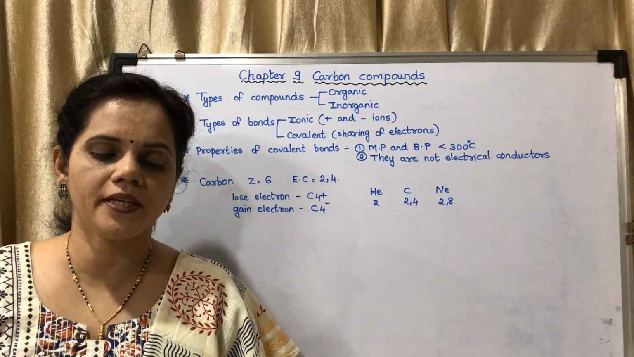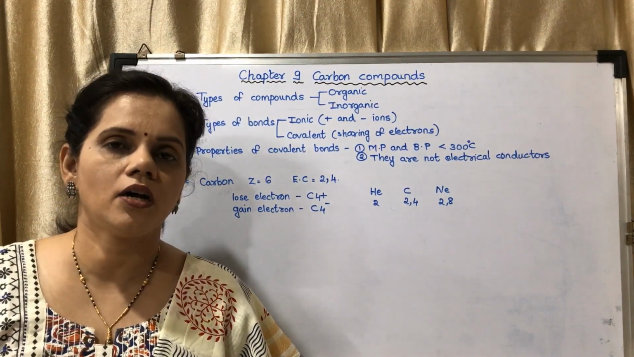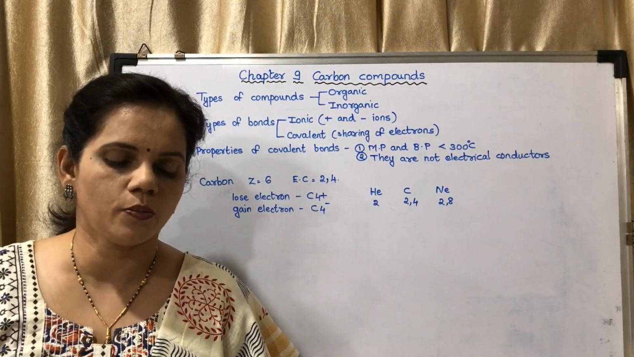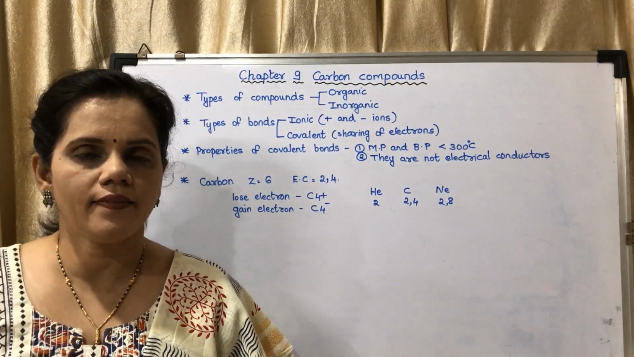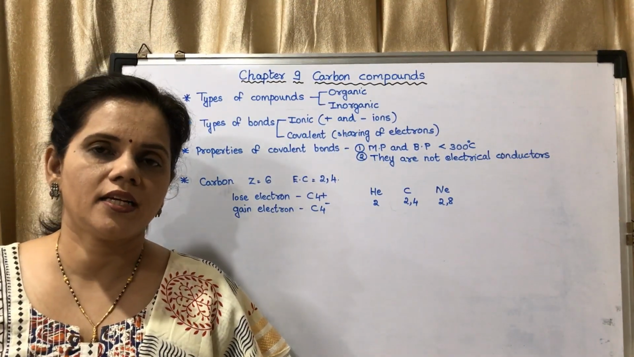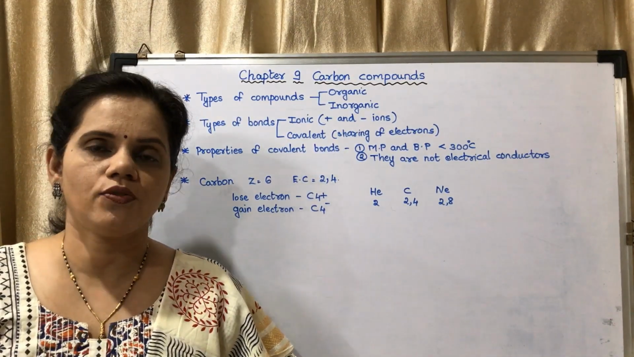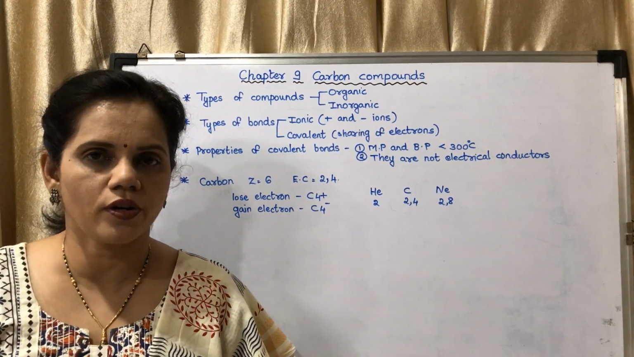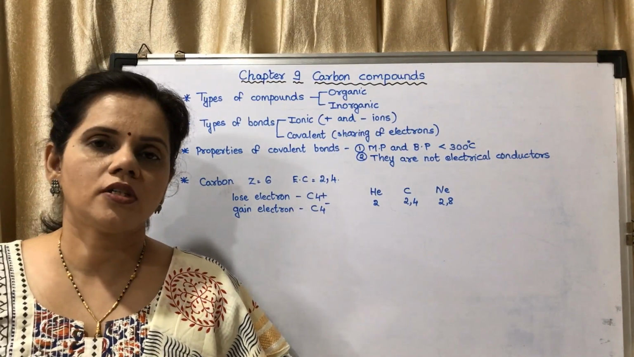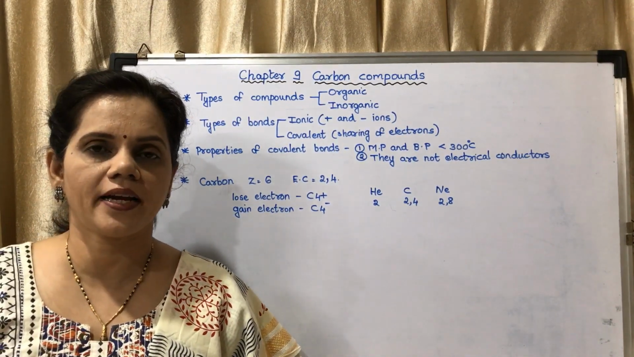To which group in the periodic table does the element carbon belong? It belongs to the 14th group. Write down the electronic configuration of carbon and deduce the valency of carbon. What is the electronic configuration of carbon? It is 2, 4. It has 4 electrons in its outermost shell, so its valency is 4. Now, about organic and inorganic compounds, it has been given in the first paragraph.